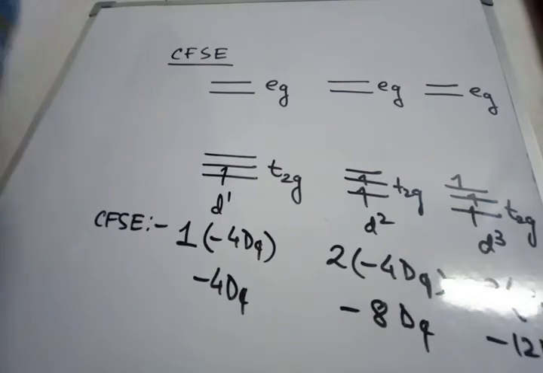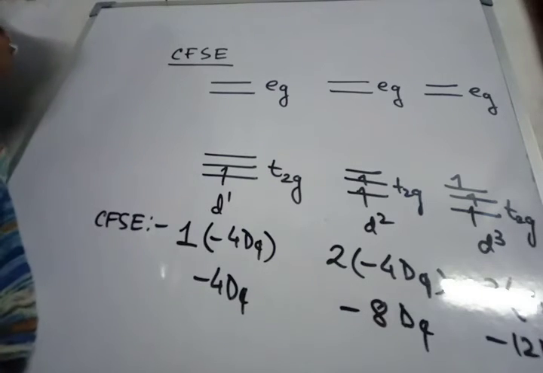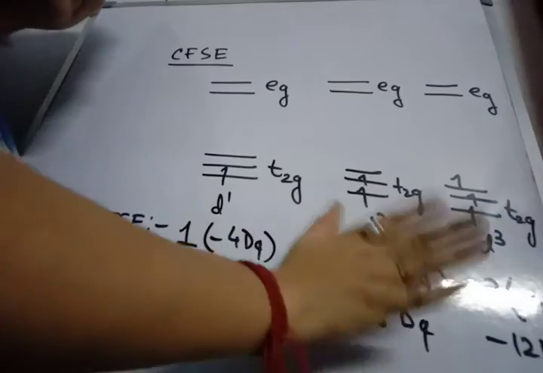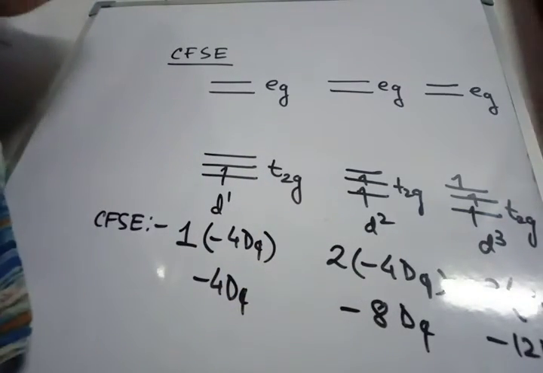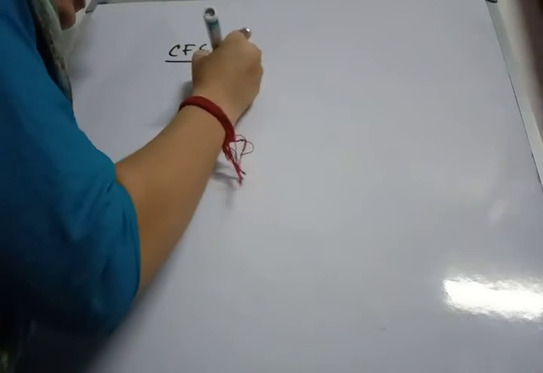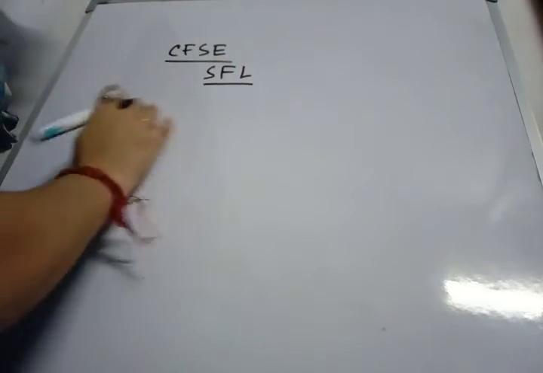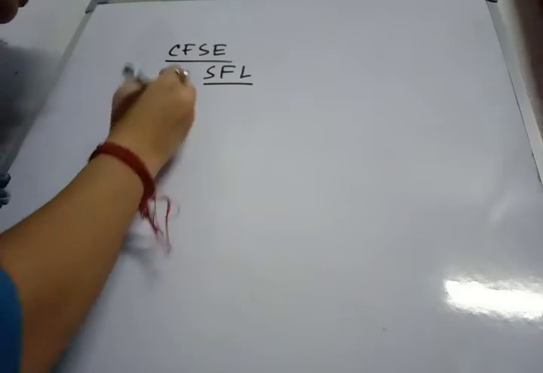Now, from d4 configuration onwards, it depends on the nature of the ligand. For d1, d2, d3, the CFSE value is the same whether the ligand is strong field or weak field. From d4 onwards, the CFSE value depends on the nature of the ligands. First of all, I will discuss strong field ligands.